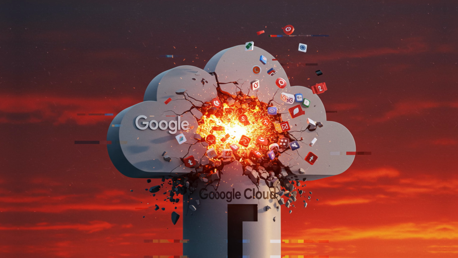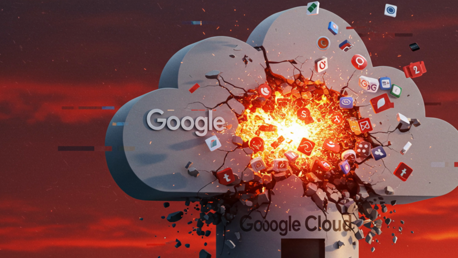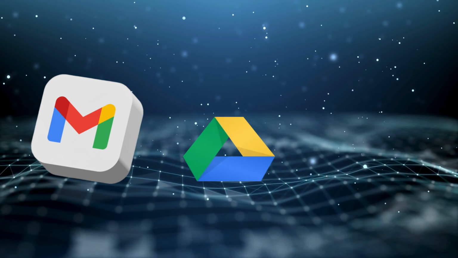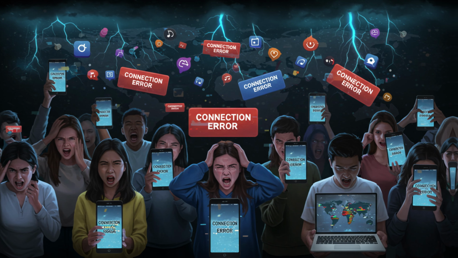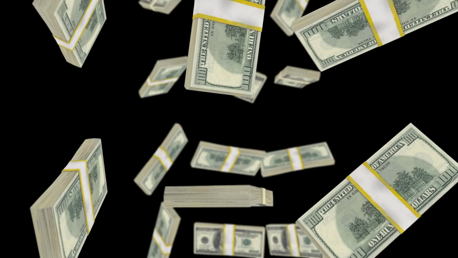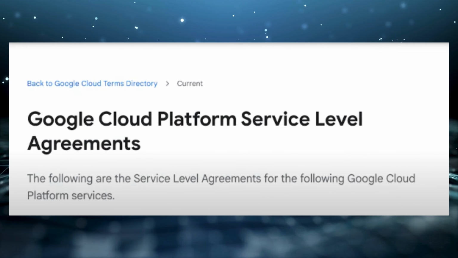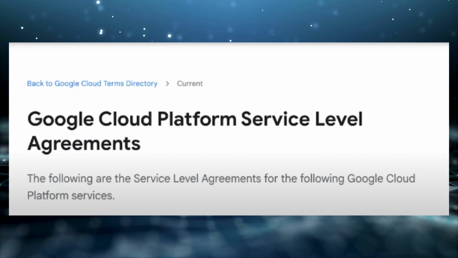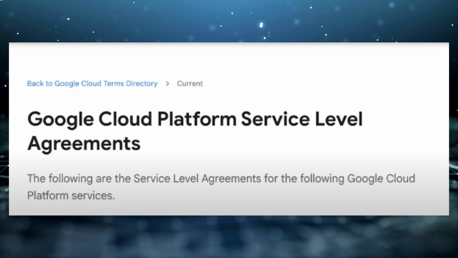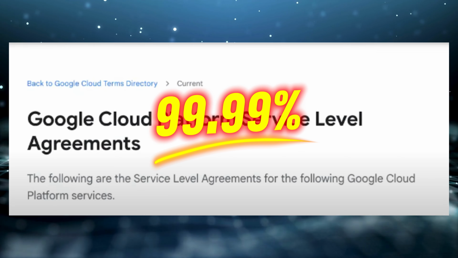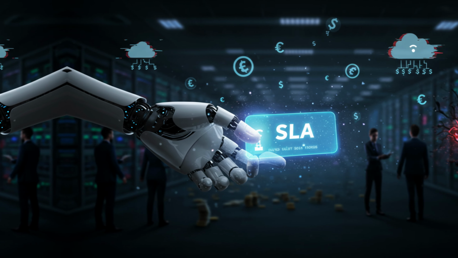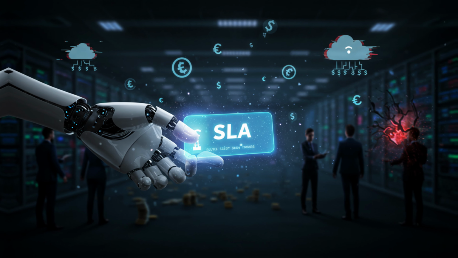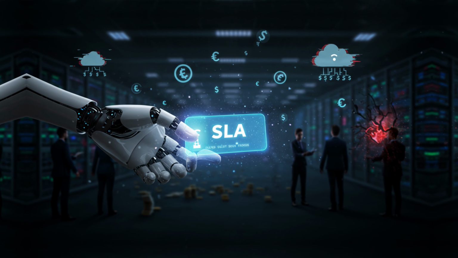Google Cloud didn't just break the internet, it broke itself. Core services like Gmail, Google Drive, Meet, and Calendar all went offline. Outages like this don't just create frustration, they cost companies millions of dollars in lost revenue and user trust. When businesses rent servers from providers like Google, they sign what's called a service level agreement, SLA, which promises at least 99.99% uptime. But when things collapse on this scale, the provider has technically violated that contract and must issue SLA credits, essentially refunding companies for the downtime.